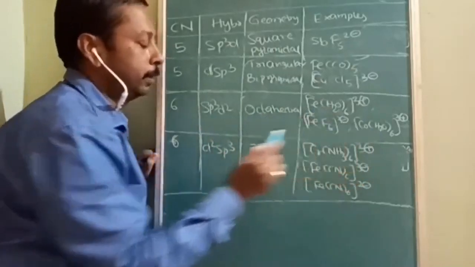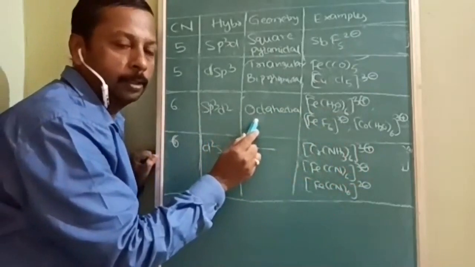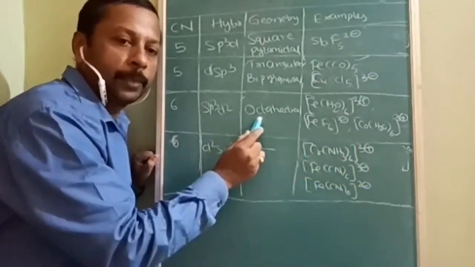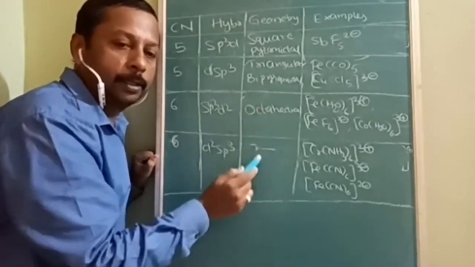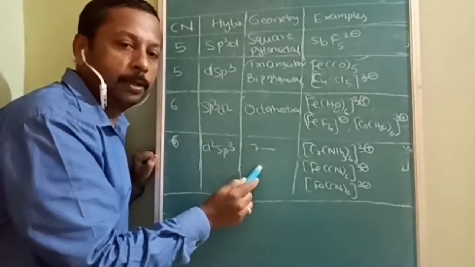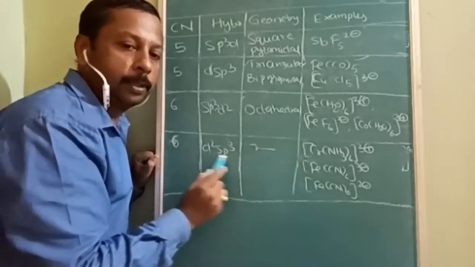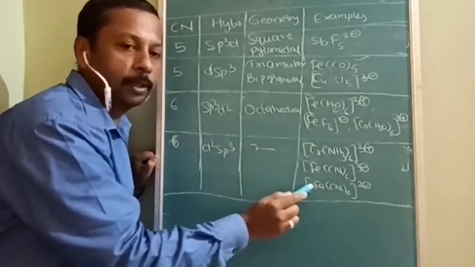The octahedral names I also told you: outer octahedron, high spin octahedron, spin free octahedron. This is spin paired octahedron, low spin octahedron, inner octahedron, d2sp3. In this I have covered these two examples. You can do it.